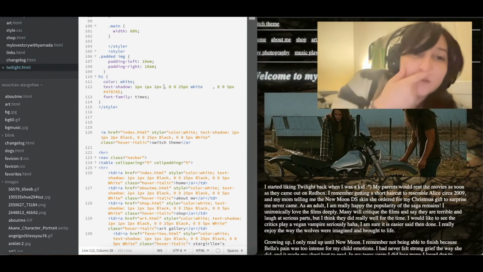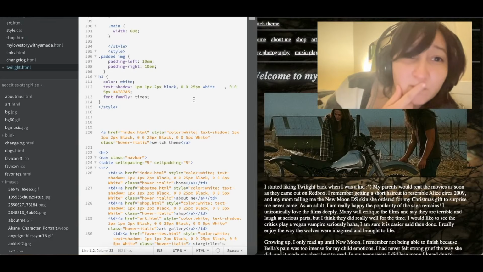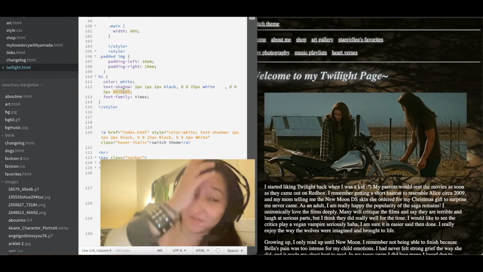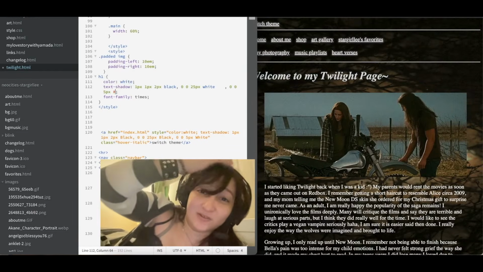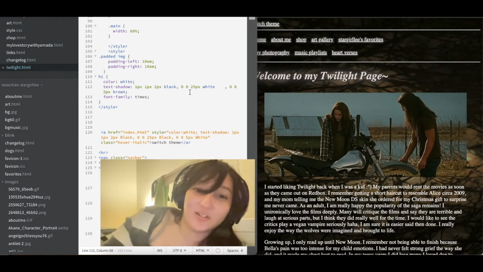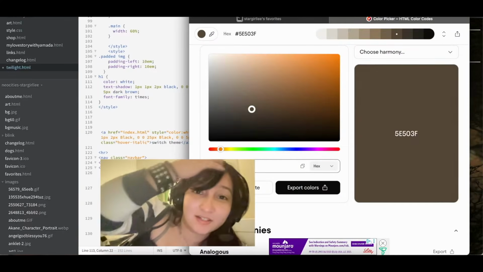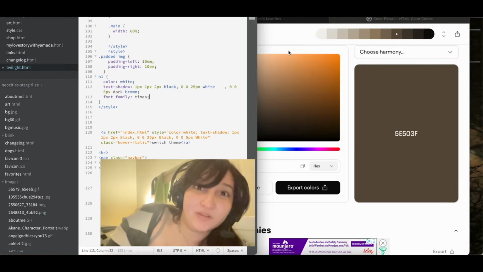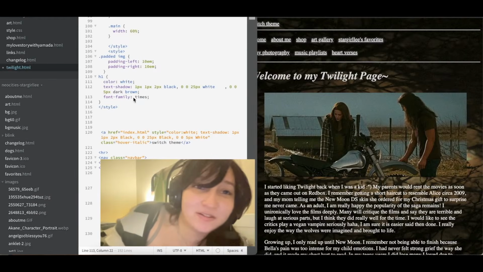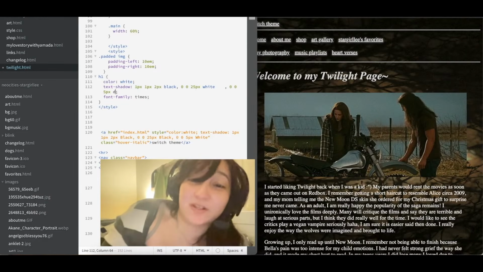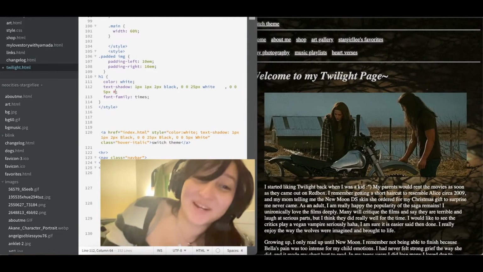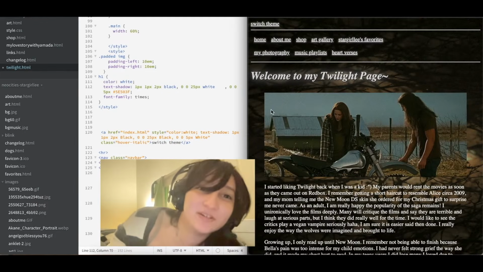Oh, here I'm changing the CSS. I'm so glad that I figured out how to do these little shadows. I think it makes such a difference in how the text and the site looks. Kind of playing around. I really love that color picker website. It's linked in my links page.